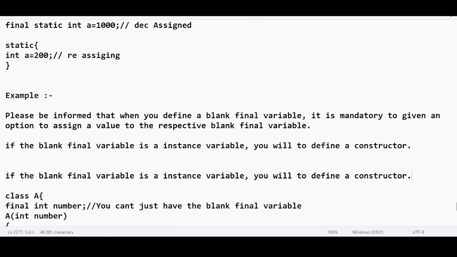If the blank final variable is a static variable, you will have to define a static block. That's it.